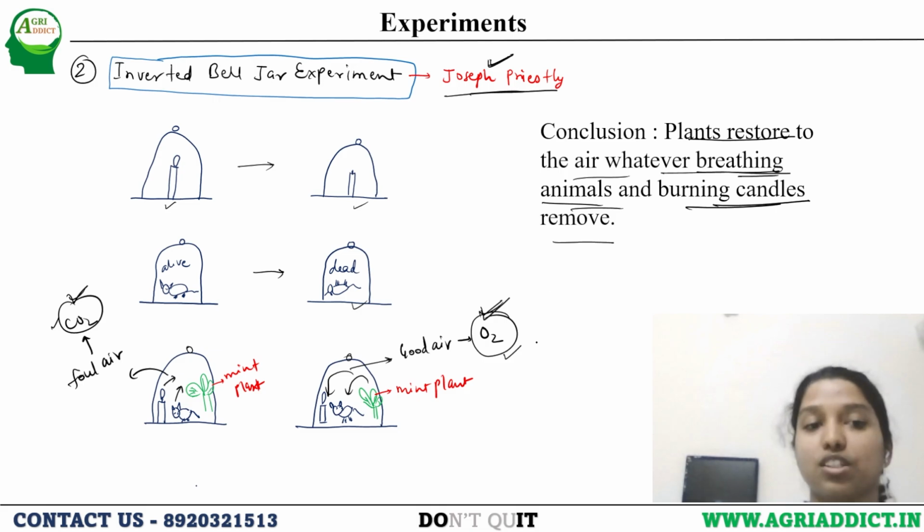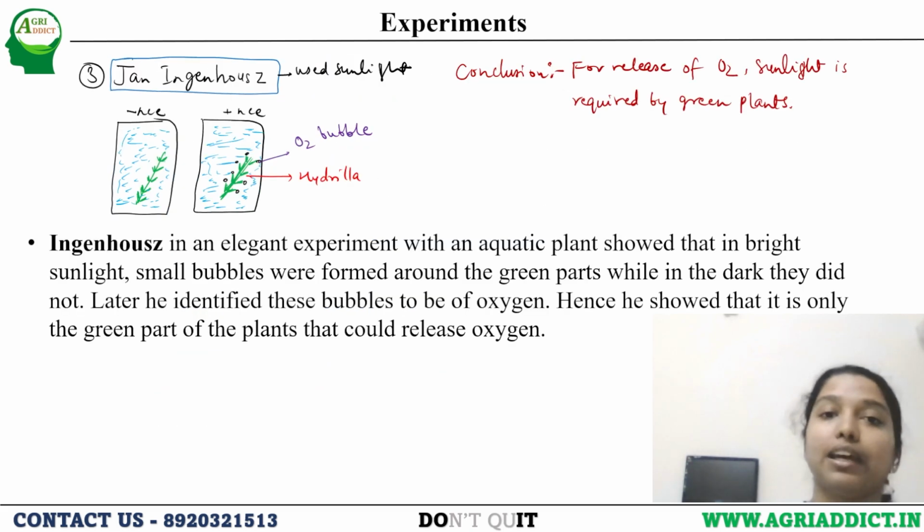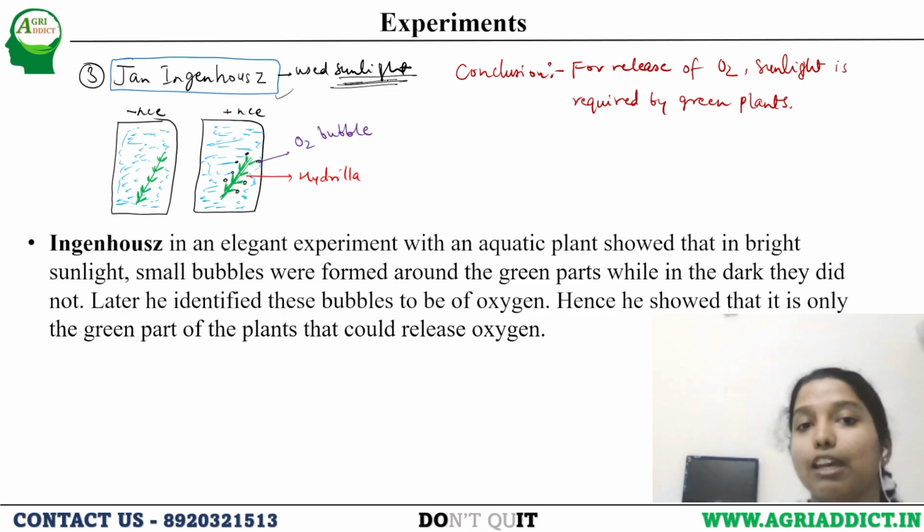Okay, this is how oxygen and carbon dioxide are known to us as important components of photosynthesis. So let's move to the next slide. Now comes the Jan Ingenhousz experiment. This experiment tells us the importance of sunlight in photosynthesis. Here we got to know that sunlight is important for photosynthesis to take place.